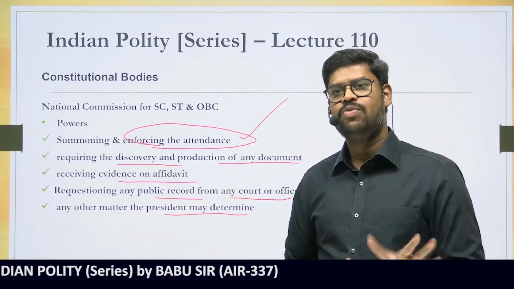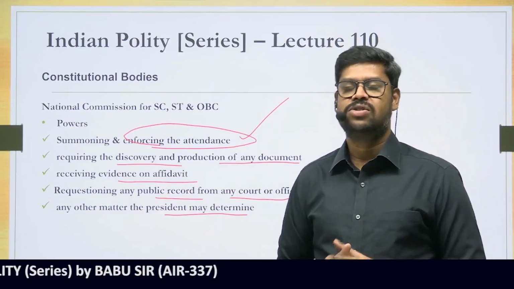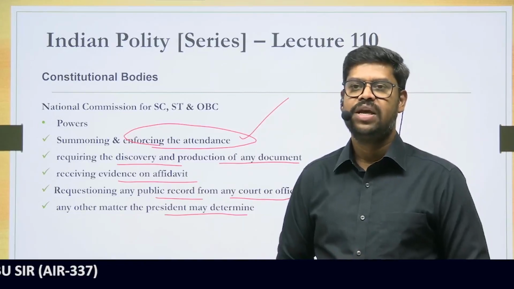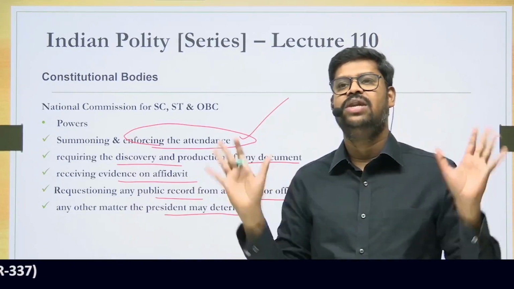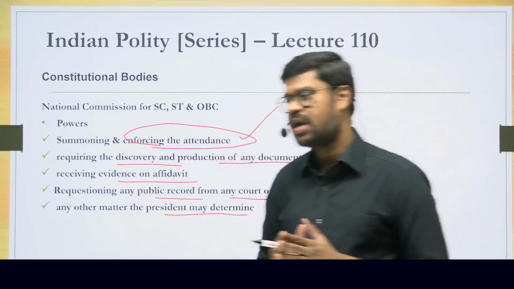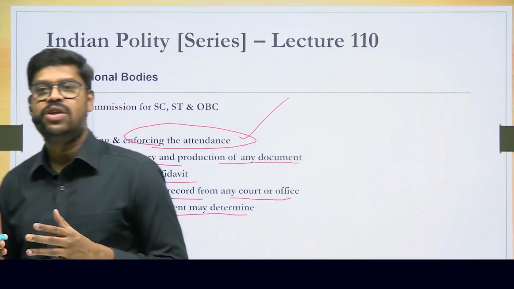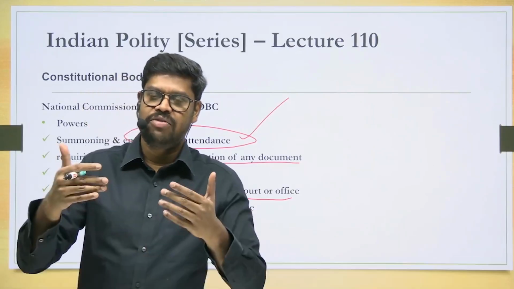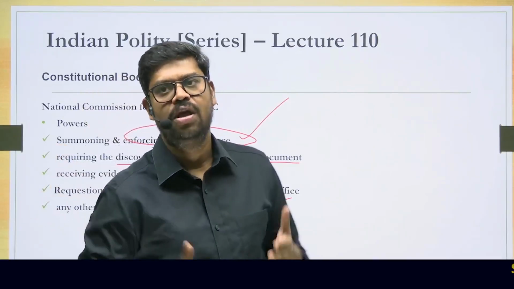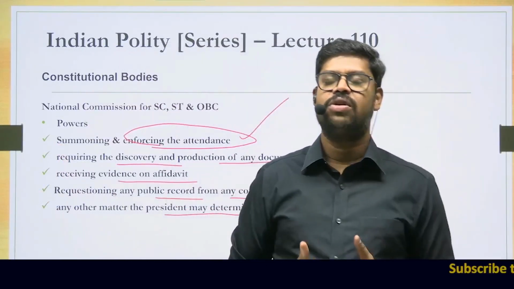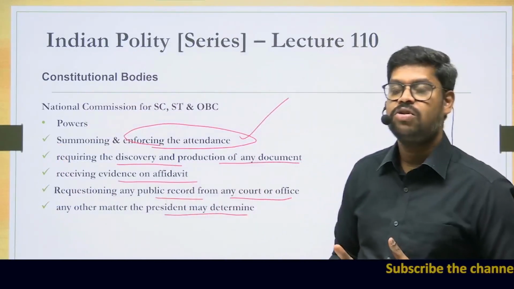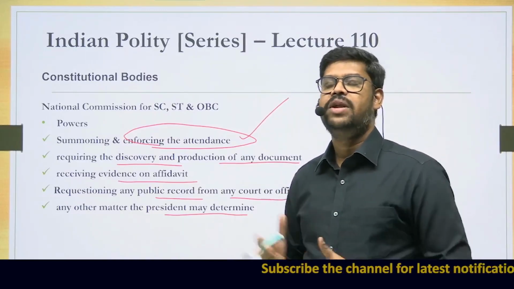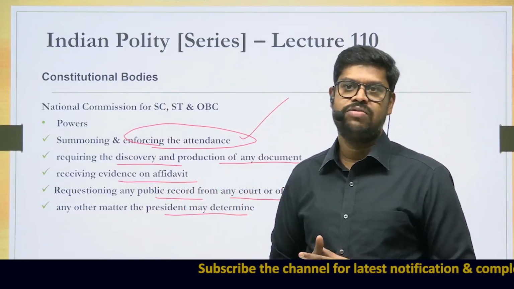And one of the most important criticisms, the way these commissions function, is that these commissions do not have any investigative authority. That means they do not have any investigation team of their own. It is not about the authority, but they do not have enough investigation team of their own, and they are primarily dependent on the government agencies for the investigation. So without the help of the government agencies, they will be handicapped in carrying out the investigation and all those things.